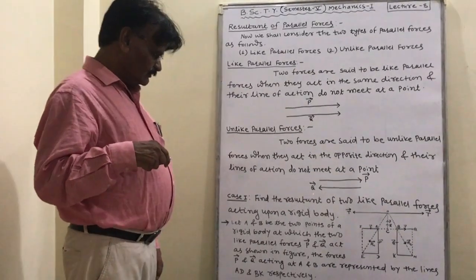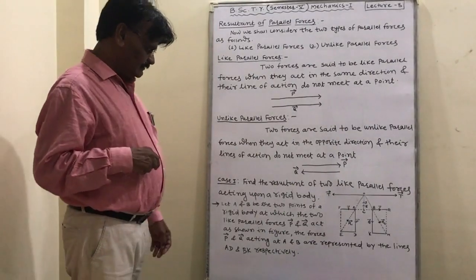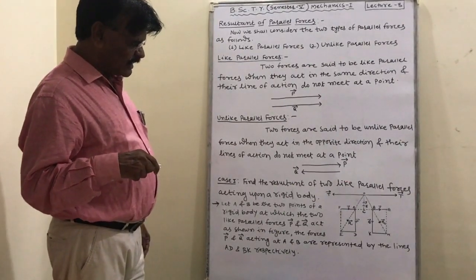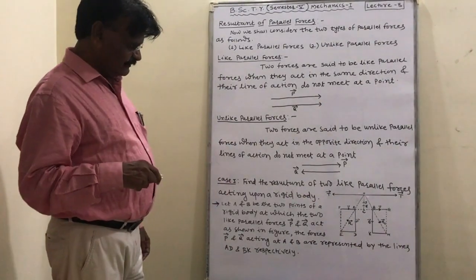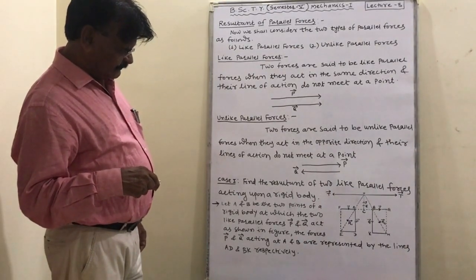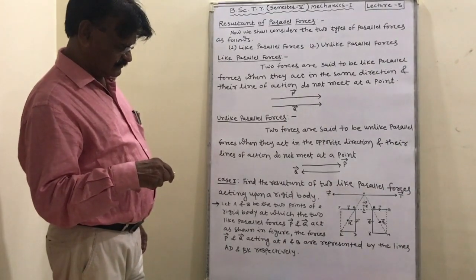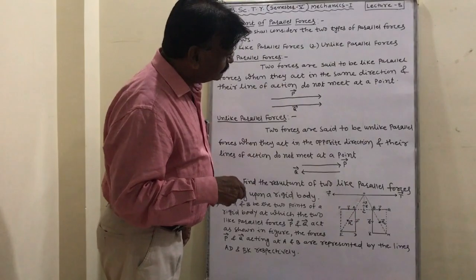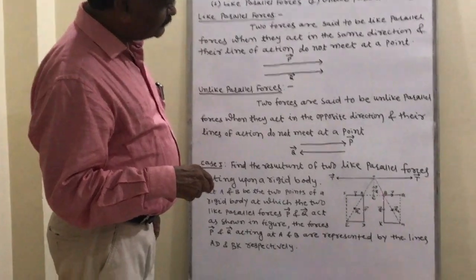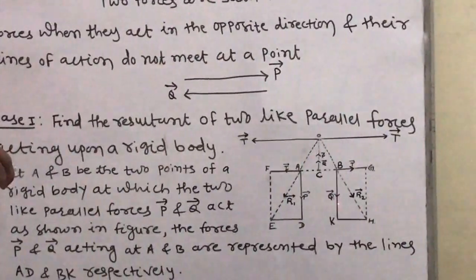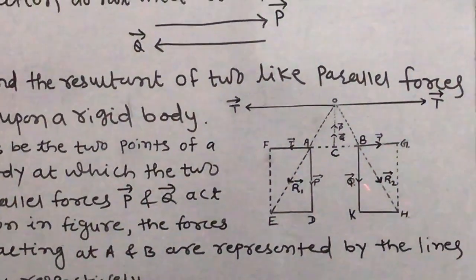We now discuss the like parallel forces. Case 1. Find the resultant of two like parallel forces acting upon a rigid body. Here see the diagram. These T forces are equal and opposite in direction. This point O, but this P force and Q force are like parallel forces. So carefully see the diagram.